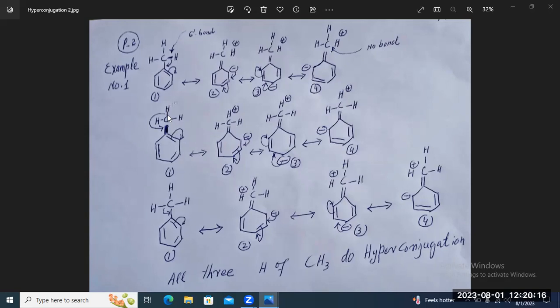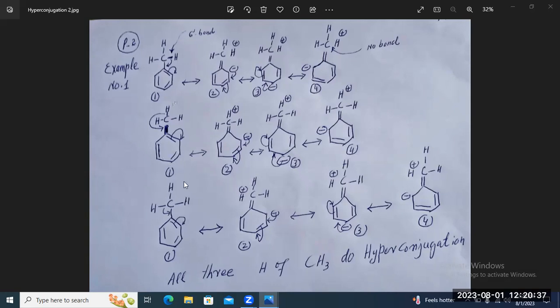This sigma bond can transfer here, this pi bond can transfer here. You will get the same resonating structure as here, same as here, same as here.